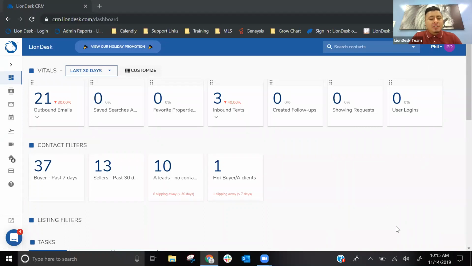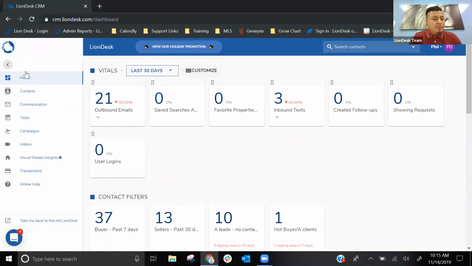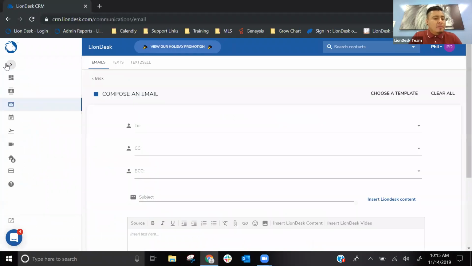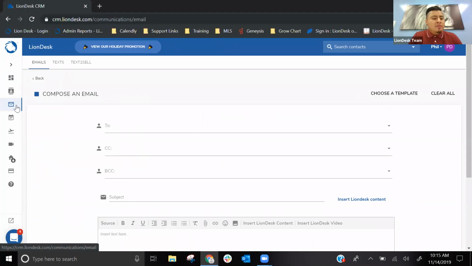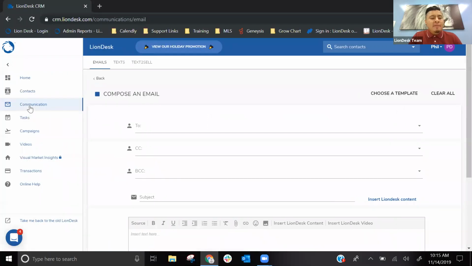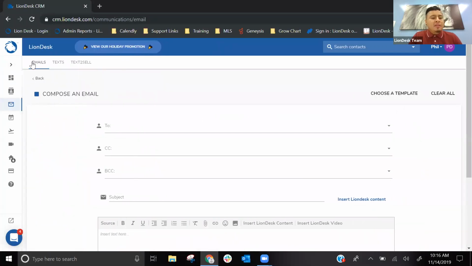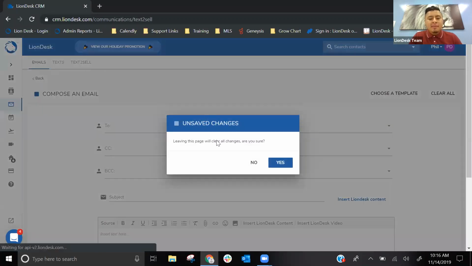All right, so the next question is about Text-to-Sell. On the left-hand side, let's jump into Text-to-Sell, which is in Communication. When you click on Communication on the left, you will see these three tabs appear: Email, Text, Text-to-Sell. I'm going to click on Text-to-Sell.